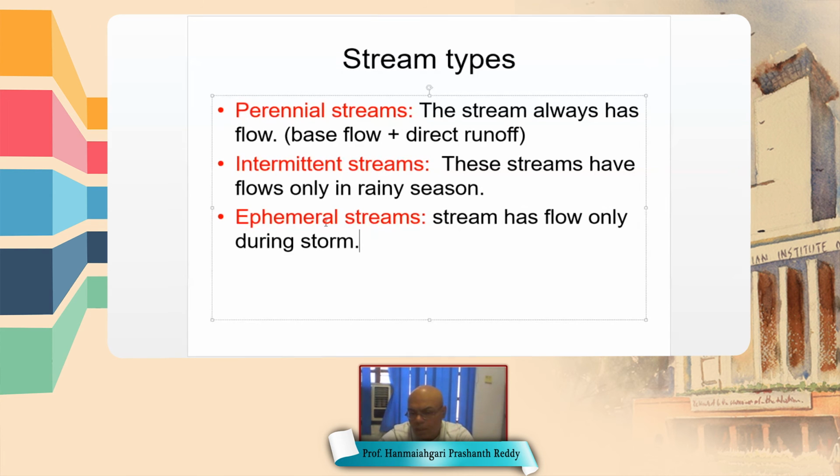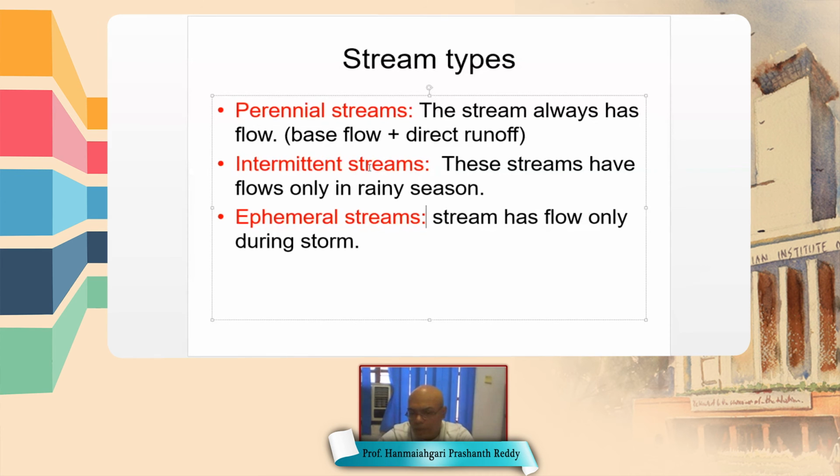Third is ephemeral streams. Ephemeral streams flow only during a rainfall. Suppose today there is a rain, we can see water in this ephemeral stream, and after the rainfall is over, after a couple of hours, there is no flow.